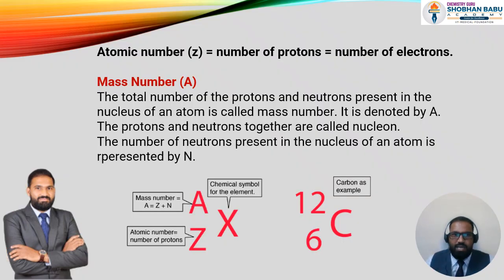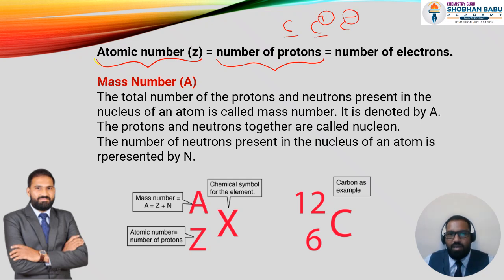So now, as I said in the previous class, we have discussed what we mean by the atomic number. Atomic number is nothing but the number of protons. A neutral atom is one which does not have any charge upon it, either a positive charge or a negative charge. If there is no charge, then that particular atom we call the neutral atom.